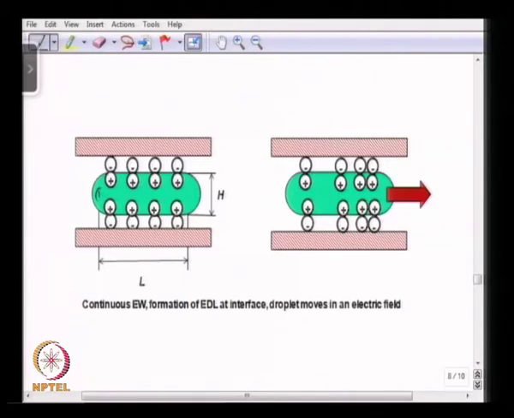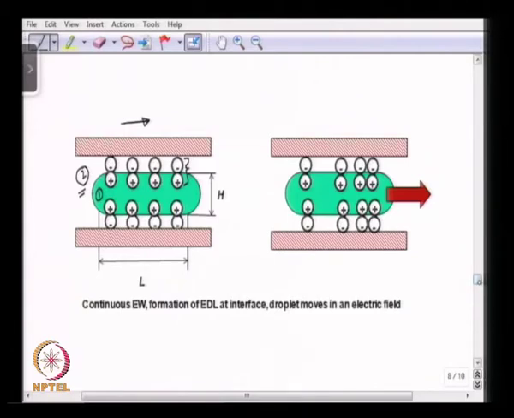So, we have one liquid here which is in the form of a droplet, and this is the other liquid that we are talking about, which is the continuous phase. And because of non-zero conductivity at the interface, we would have an electrical double layer, and if we apply an electric field, okay, this droplet here would act as a charged particle, and this droplet would tend to move relative to the liquid which is phase 2. So, phase 1 would tend to move relative to phase 2, okay.